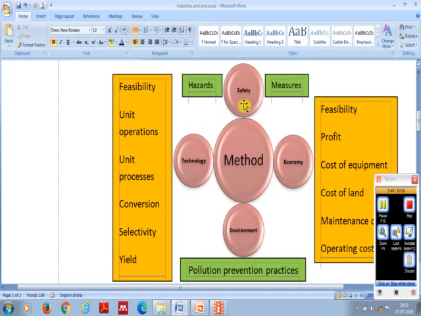Next comes safety. All the hazards associated with the method must be known. The industry must have some mitigation plan to avoid the hazard.